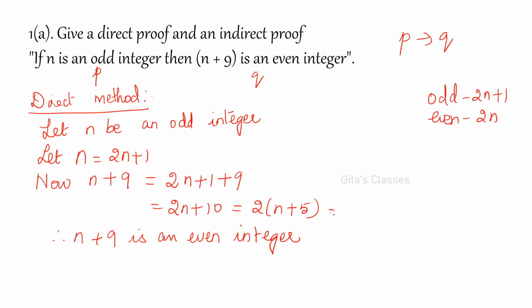That is 2 into some number, some integer we got. That's why this is an integer. Therefore n plus 9 is an even integer. Therefore this is what we have to prove. Hence proved.